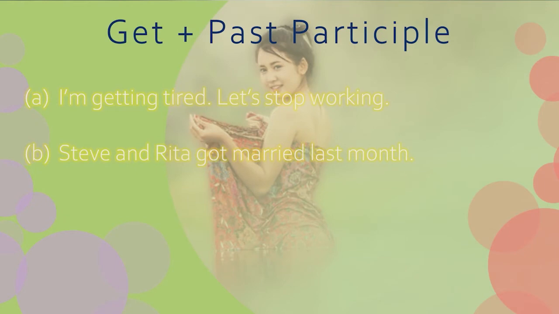Okay? Now get with past participle. Sometimes get is followed by a past participle. The past participle after get is like an adjective. It describes the subject of the sentence. In a sentence, I'm getting tired. Let's go working. If in this sentence we don't use get, this sentence will not be a passive. Get is used like a to be, and the past participle describes what the subject feels. And there's no difference in this sentence.